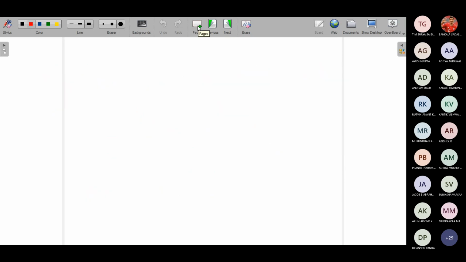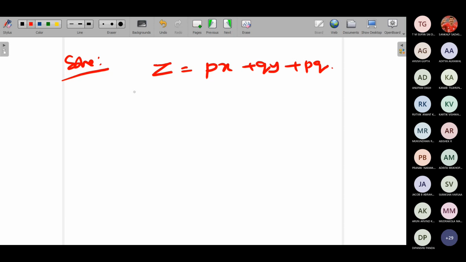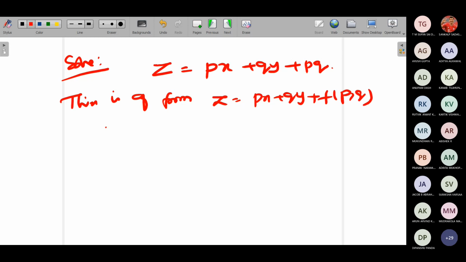You can take down: solve or find the singular integral of z equals px plus qy plus pq. Immediately write down, this is of the form z equals px plus qy plus f of p comma q. That is Clairaut's form.